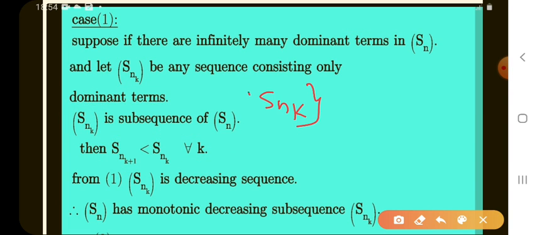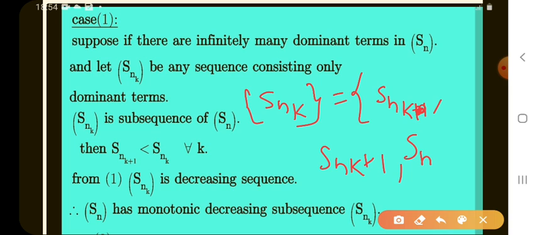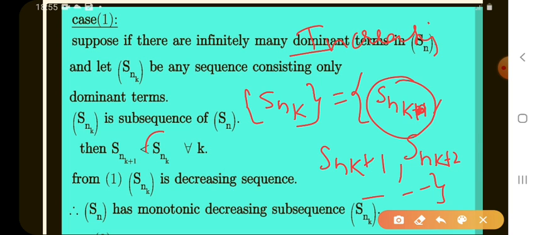Now I take the subsequence Snk, whose elements are all dominating terms: Snk, Snk+1, Snk+2, like this. Is it increasing or decreasing? Snk is the dominating term of all these dominating terms.